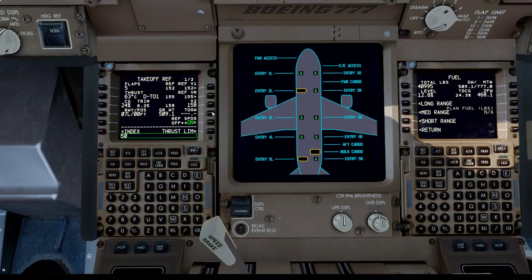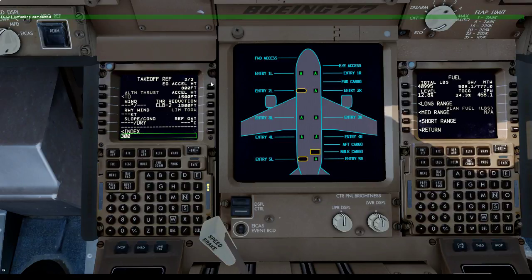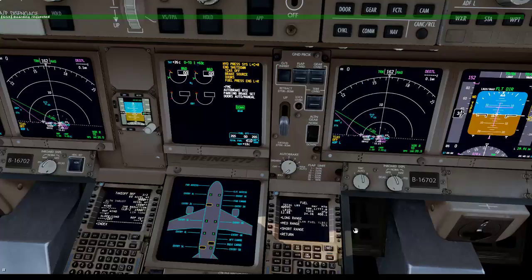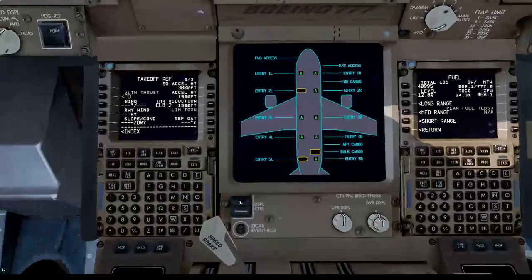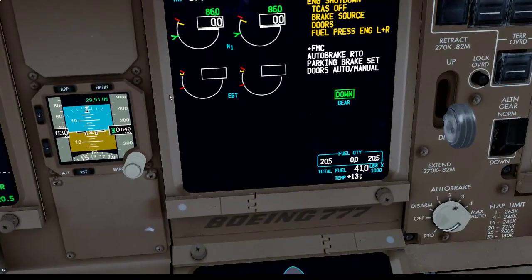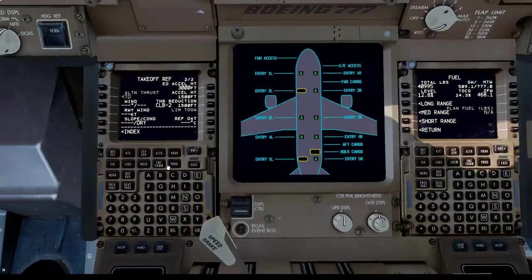So takeoff weight is going to be around 507. Acceleration height. Temperature outside right now is 26.